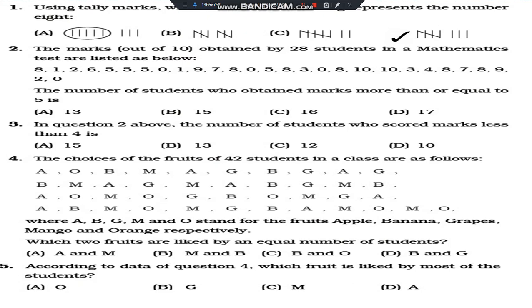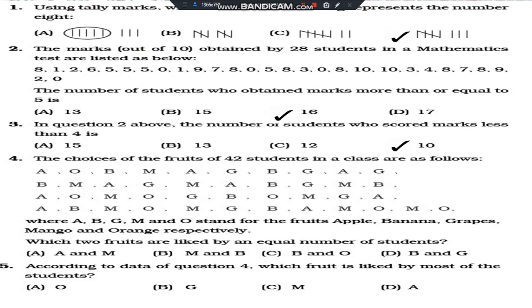Here, the marks out of 10 obtained by 28 students in a mathematics test are listed below. We have to find the number of students who obtained marks more than or equal to 5. So we have to count this. By counting, the answer is 16. You have to count 5 or more than 5. Now, in the question above, the number of students who scored marks less than 4. Less than 4, now you will count students obtaining 0, 1, 2 and 3 marks. So the number is 10.